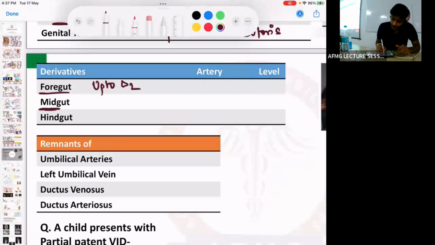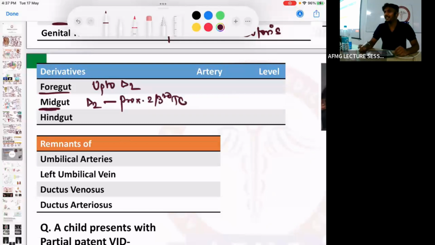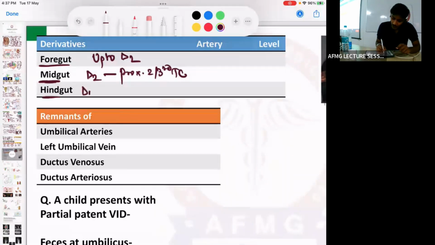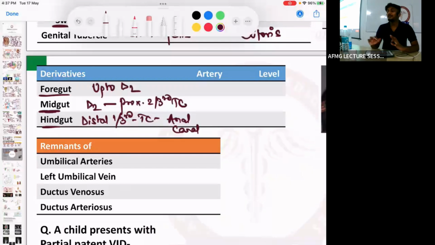ठीक है? Midgut develops from the second part of the duodenum till the proximal two-thirds of the transverse colon. Hindgut develops from the distal one-third of the transverse colon till the anal canal. कोई दिक्कत नहीं है, याद रखना. Foregut, the artery which supplies it is important क्यों है? क्योंकि इतने पोर्शन में एक आर्टरी सप्लाई करेंगे, दूसरे वाले में दूसरी आर्टरी सप्लाई करेंगे. ठीक है? It is dependent on the embryology.